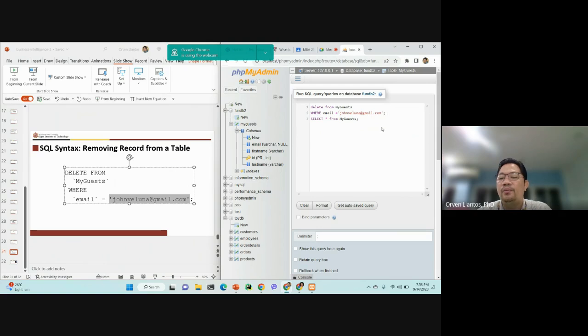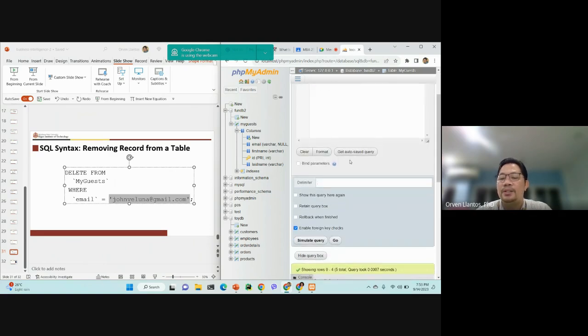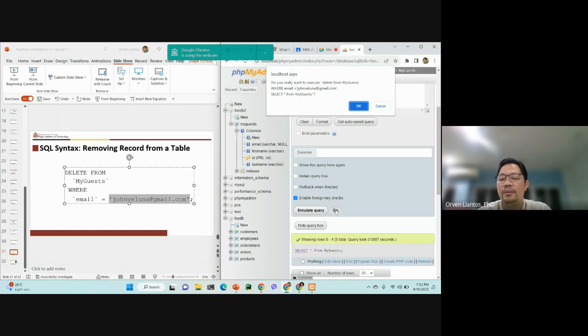After we delete, we perform select. So when we click go, it will show, it asks me whether I am sure that I'm going to perform this statement. I just said yes.